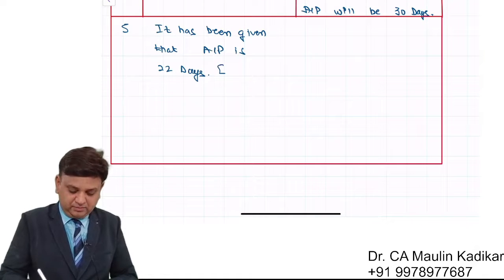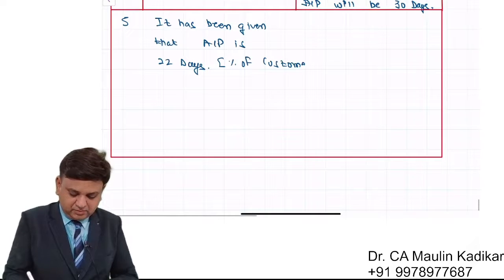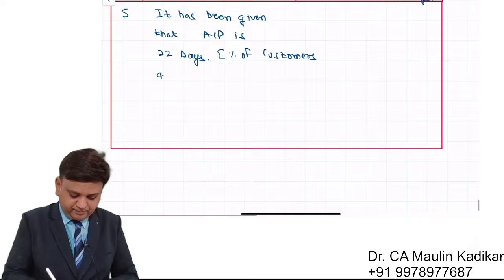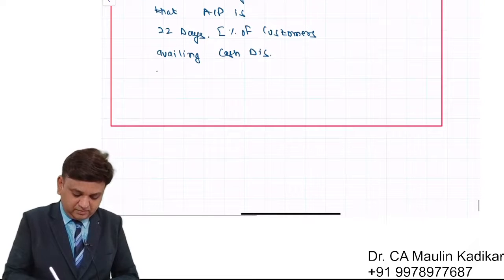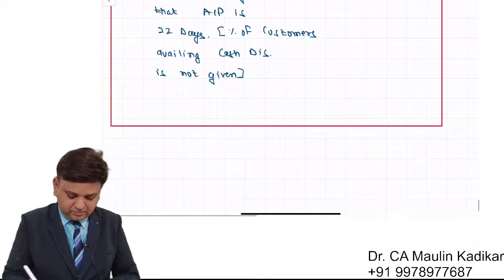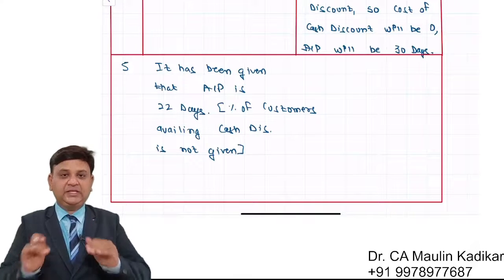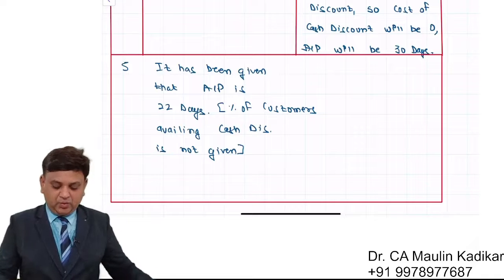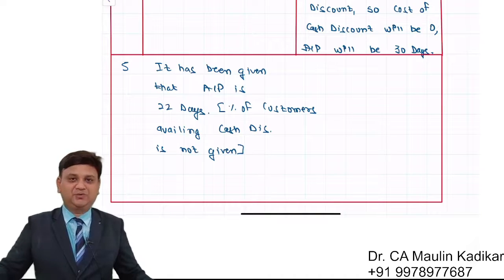In bracket write down: percentage of customers availing cash discount is not given. I request you to write in the chat box that in this situation, what percentage of the customers availing cash discount should we consider in calculating the cash discount cost.